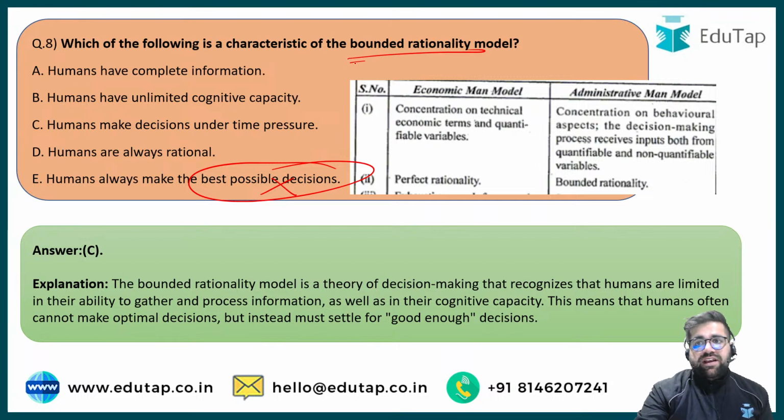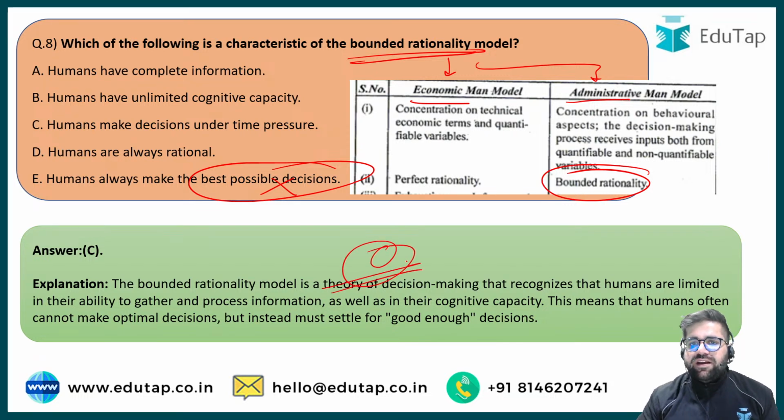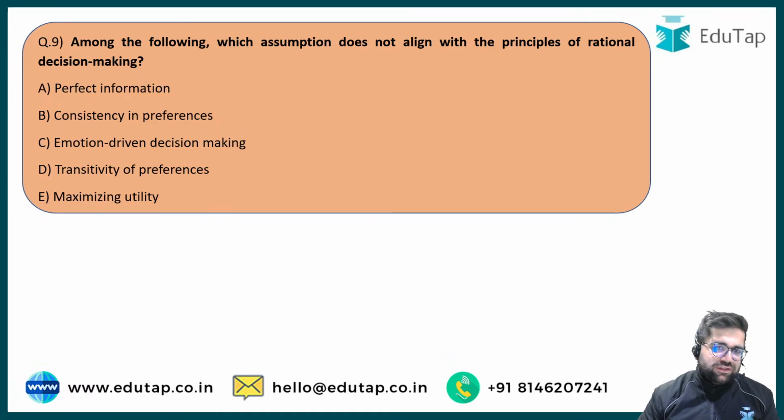Under bounded rationality, definitely there is a certain condition which is imposed on you, and based on that you will have to make a decision. If you see, there are two models, economic man model and administrative man model. Administrative model definitely has bounded rationality. Economic man model is like you are having perfect rationality and you will make the best decision. But under administrative man model, you will have bounded rationality. So the answer was option C of this question. Definitely it was comparatively tougher as compared to the last questions.